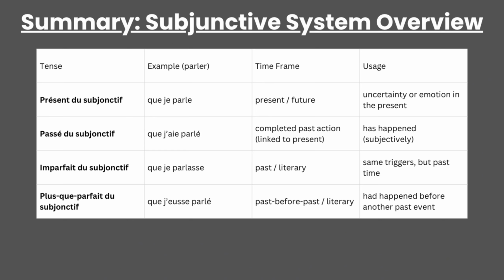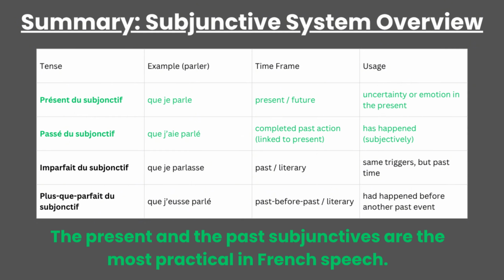In conclusion, this is how all subjunctives are formed and used in French, and this is what I've shown across all final French videos. By looking at this chart, you can see a subjunctive system overview that shows the use of the mood, with the present and the past being the most practical.